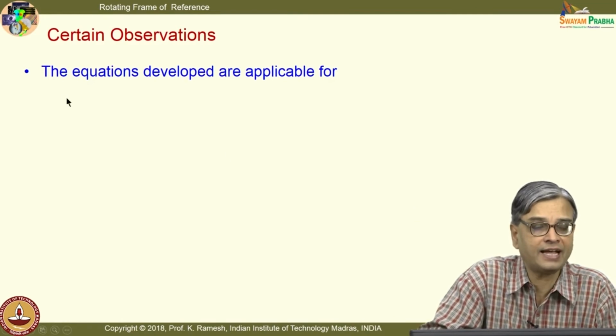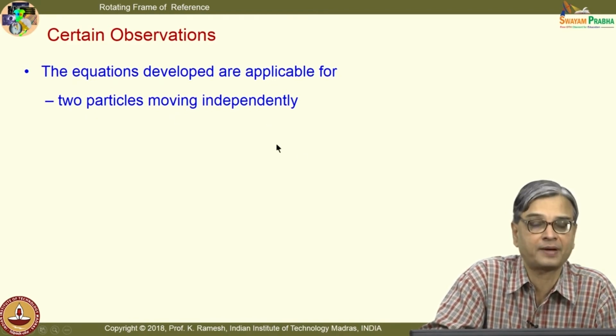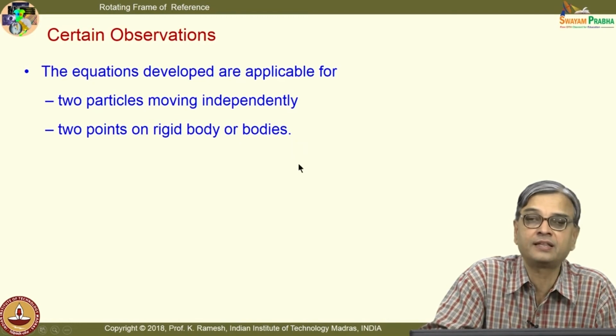See, if you look at the way they have developed the equations, they are applicable for two particles moving independently. I can also do it for particle analysis. Two points on a rigid body or bodies, they can be in the same body or they can be in different bodies.